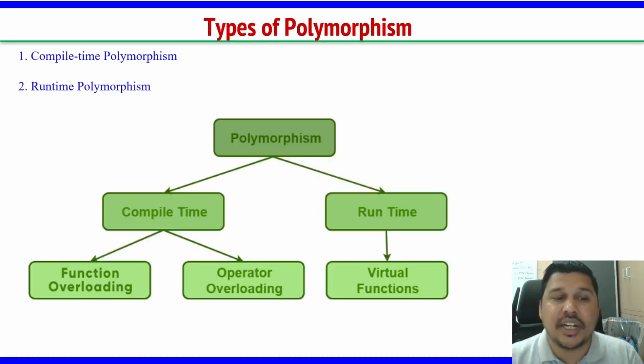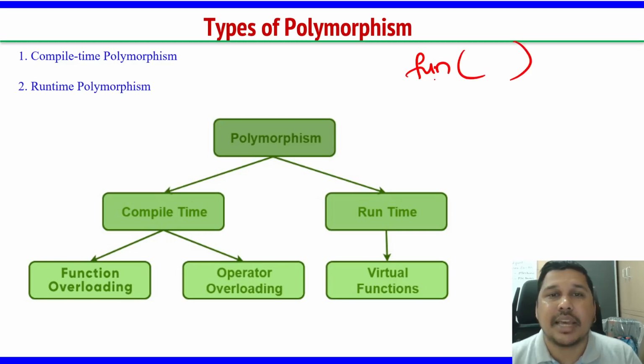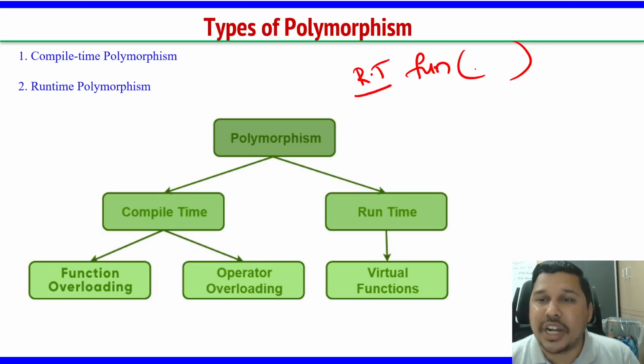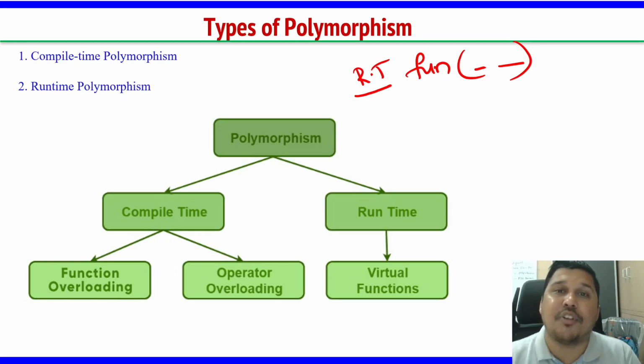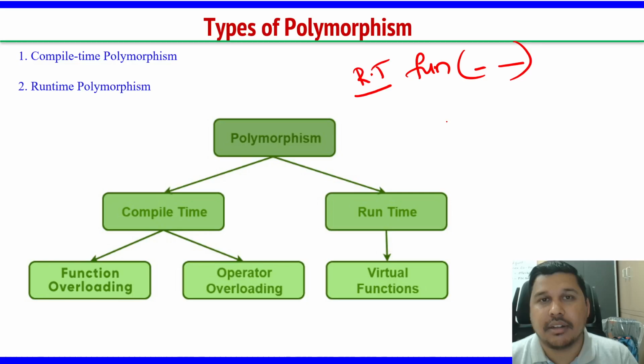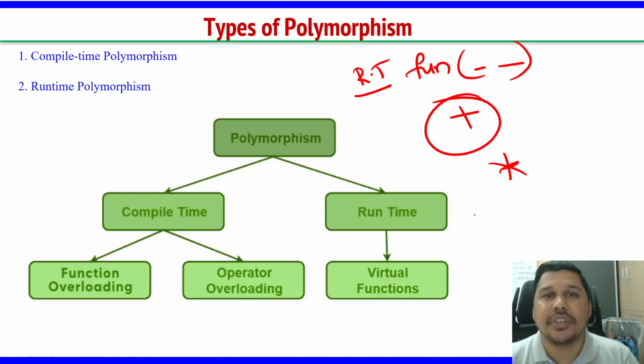What we have studied in function overloading is that you can have the same function name with a different return type, or a different number of arguments, or different data types of arguments if the number of arguments is the same. That is function overloading. What is operator overloading? Giving a new meaning to the operators in programming. You can give meaning to the plus, you can give meaning to the multiplication. We have also seen the operator overloading concept.